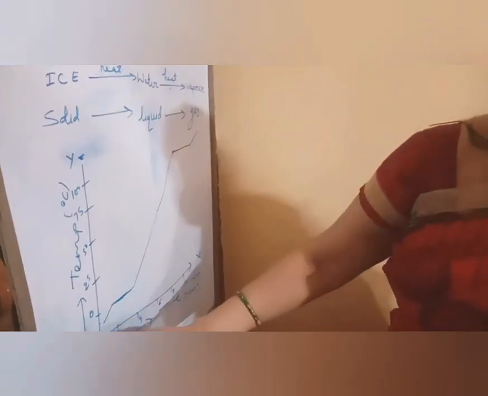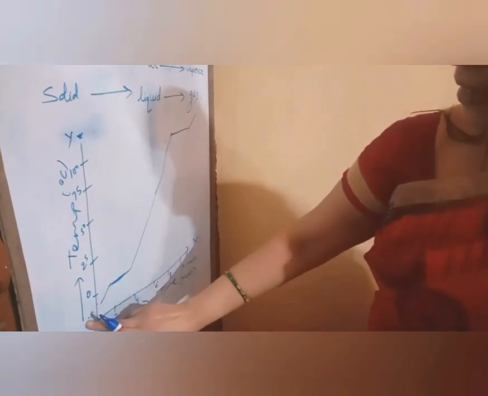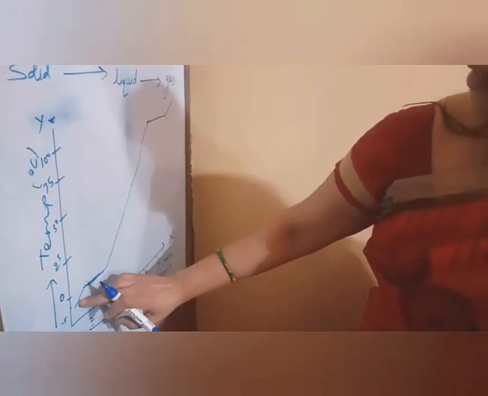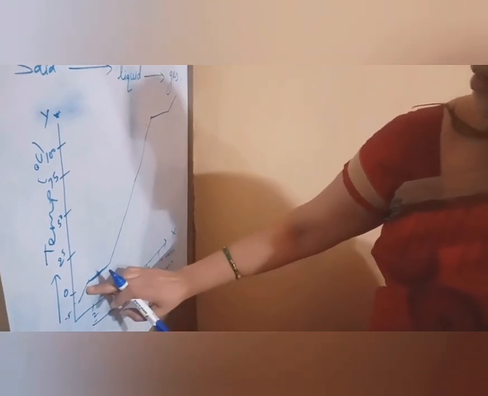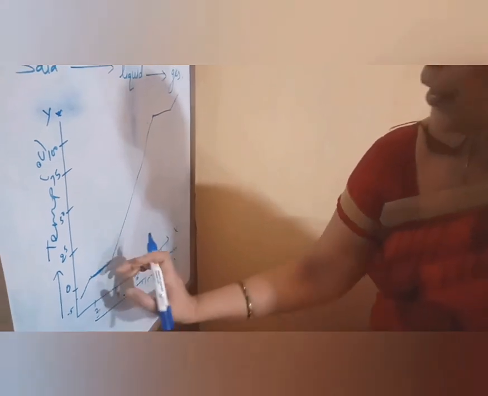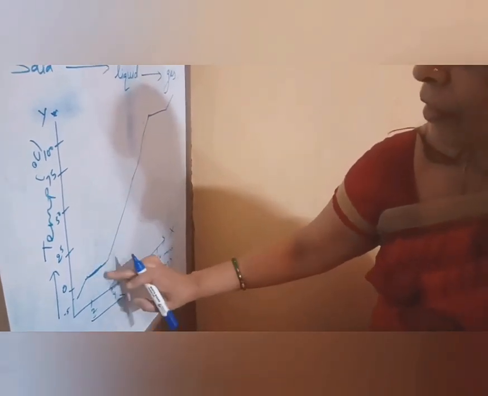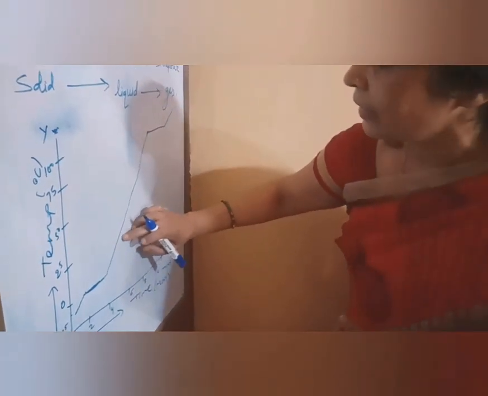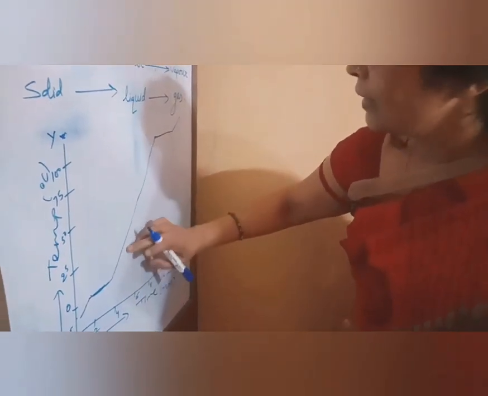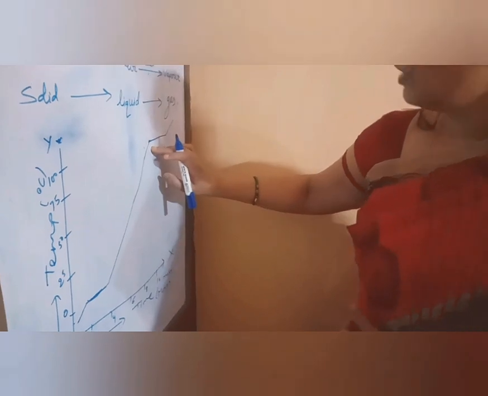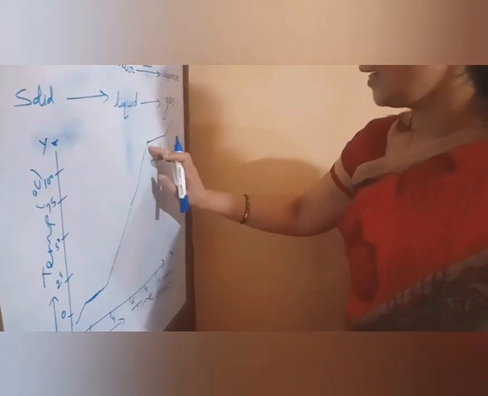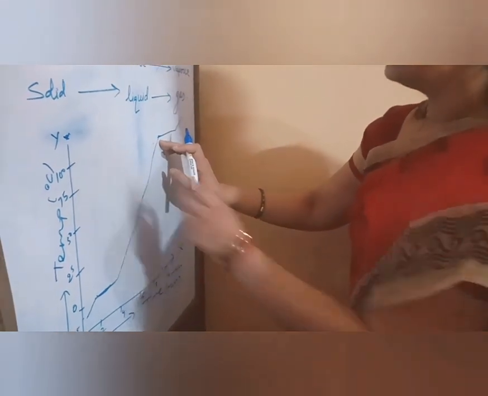First of all, we take the substance water at minus 5 degrees centigrade, and after 2 minutes it is at 0 degrees, and all the solid water converts into liquid. From here it is in the liquid state, and the temperature rises continuously with time, and after 9 or 10 minutes it is at 100 degrees.